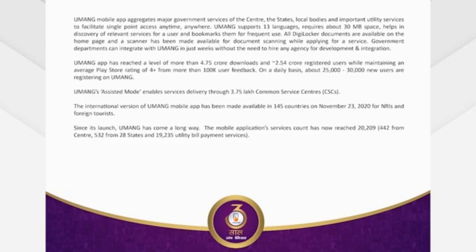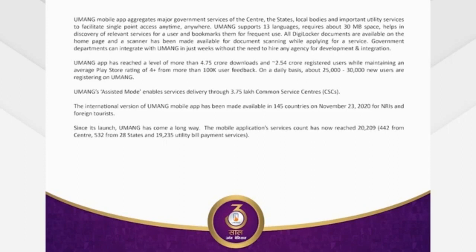And all the digital locker documents are available on the home page, and a scanner is also made available on the application, so that if you have to apply for a government service, you can just scan a document and upload it. So Umang has reached a level of more than 4.75 crore downloads and 2.5 crore registered users, and daily 25 to 30,000 new users are being added on Umang.